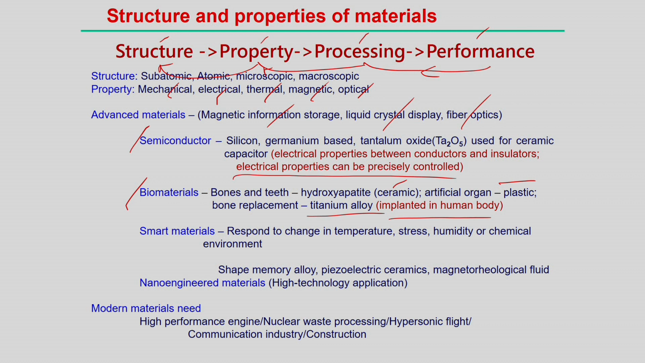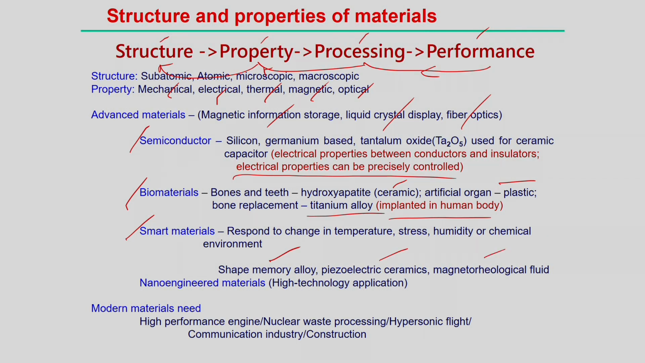Then smart materials are also available. We can use smart materials, for example, in sensors and actuators. There we can look into the basic properties of the smart material, how this material behaves and changes with respect to temperature, or with respect to stress, or with respect to humidity or chemical environment. Examples are shape memory alloy, piezoelectric ceramics, magnetorheological fluid.